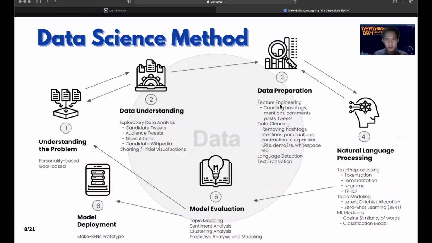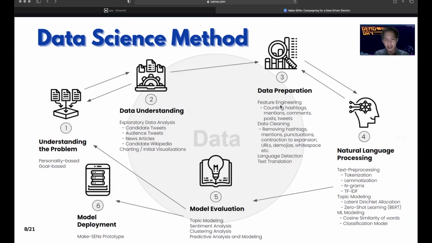Thank you, Joseph. So for our data science method, first, we start by understanding our problem of converting personality-based voting to a goal-based voting. We then proceed to understand our data, specifically candidate tweets, audience tweets, news articles, and candidate Wikipedia pages. After which, we prepare our data by removing hashtag mentions, punctuations, and the like.